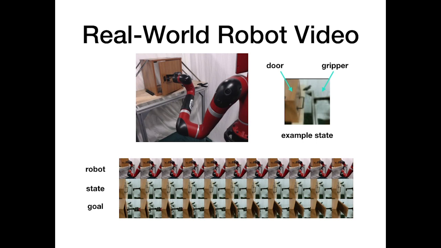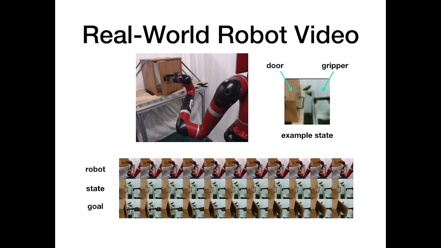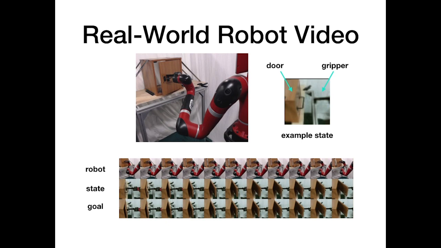At the bottom, the first row shows a third-person view of the robot. The second row shows the state that the robot sees, and the last row shows the goal image that the robot is trying to achieve. As we can see, the robot successfully reaches a wide variety of angles. Without Skew-Fit, we found that the policy doesn't learn to open the door consistently.